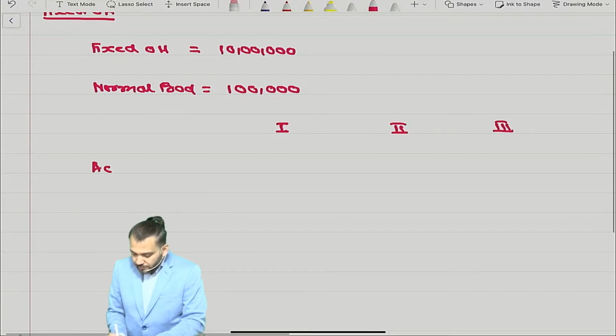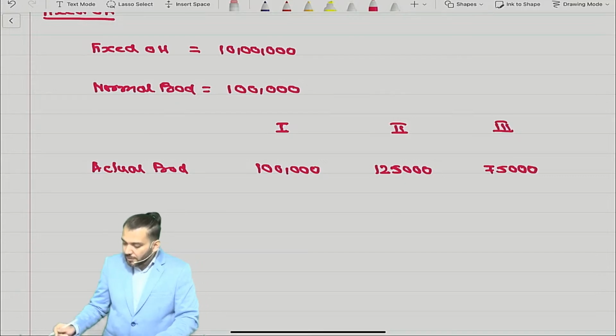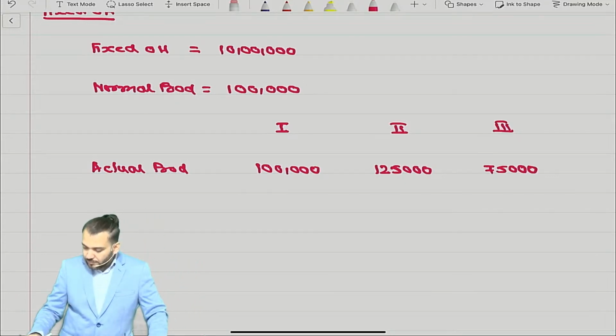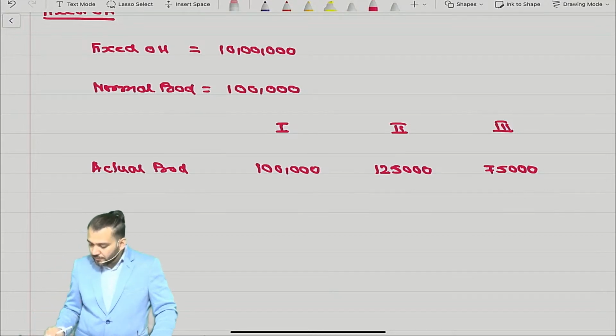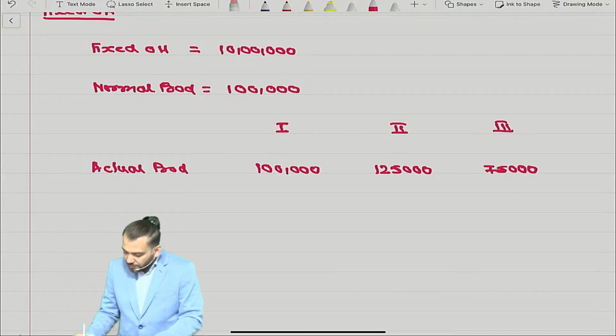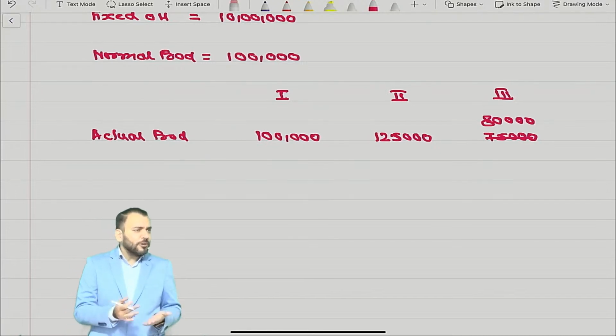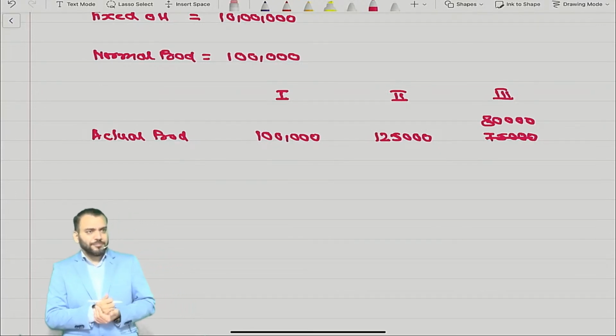So actual production can be equal to either 1 lakh, it can be equal to 1 lakh 25,000, it can be equal to what? 75,000. Understood what I'm saying? Am I right? Better make it 80,000. There are three different cases. Now can you say fixed overhead should be allocated on the basis of actual production? Whenever there is an actual production, I think no doubt will come.